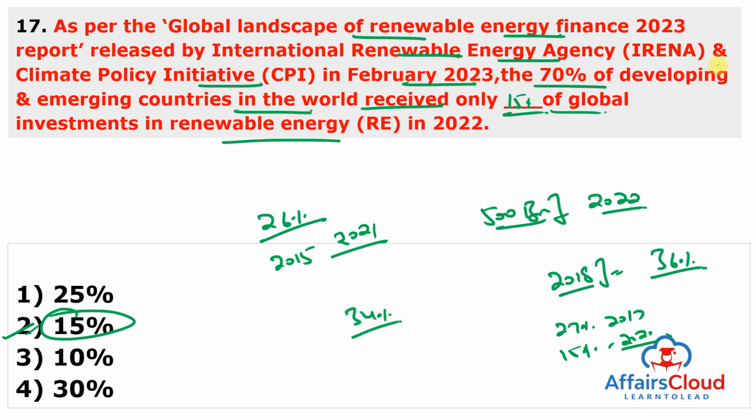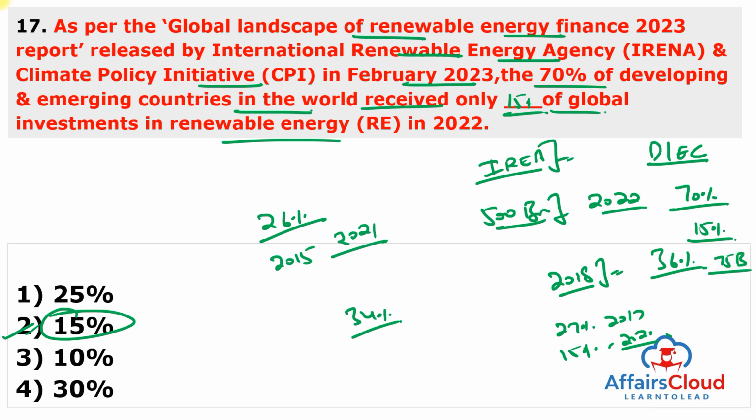So remember, according to the report by the International Renewable Energy Agency and the Climate Policy Initiative, Global Landscape of Renewable Energy Finance 2023, the developing and emerging countries, which house around 70% of the world's population, received only 15% of the global investment in renewable energy, which is roughly $75 billion. Moving to next question.